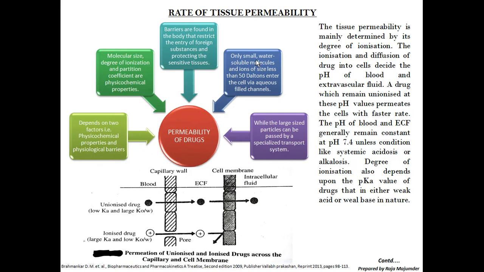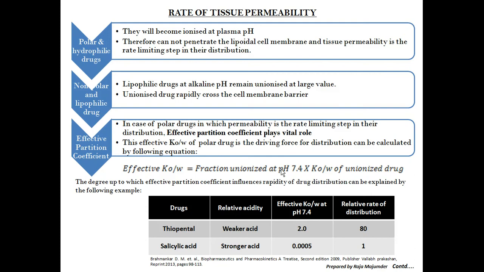Only small water-soluble molecules and ions of size less than 50 daltons enter the cells by aqueous-filled channels, so the permeability can be achieved. While larger particles can be passed by a special transport system, so permeability of the drug will be achieved. So this is nothing but the factors that can cause the permeability of the drug to change. Now, the rate of tissue permeability.